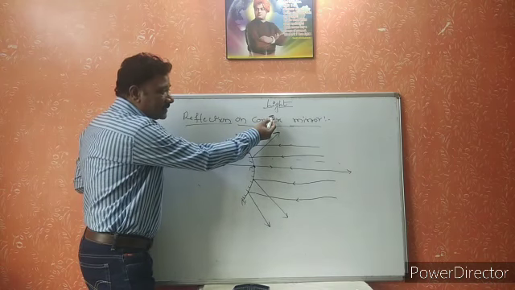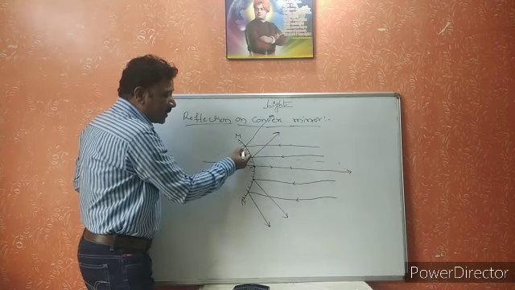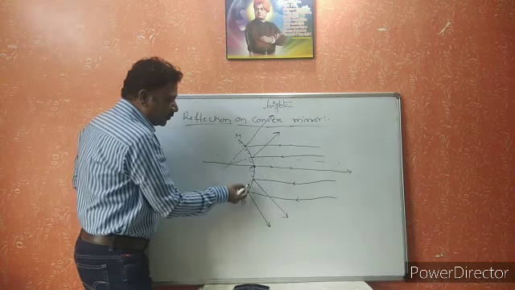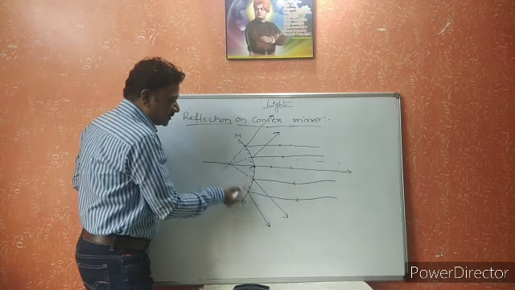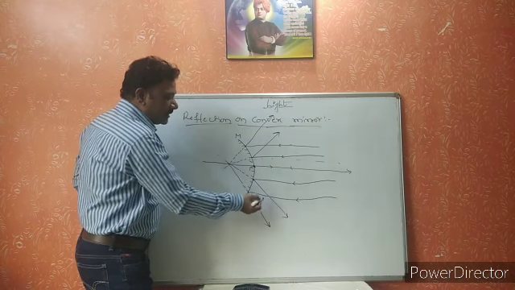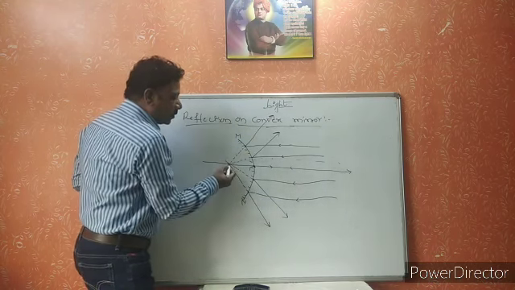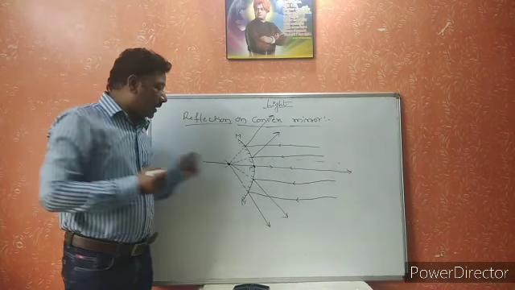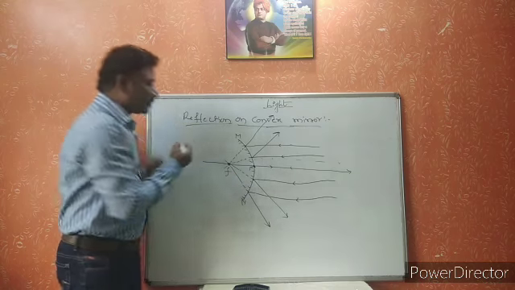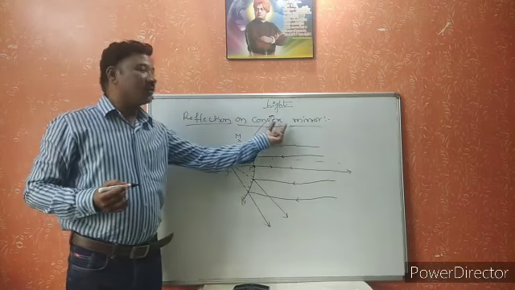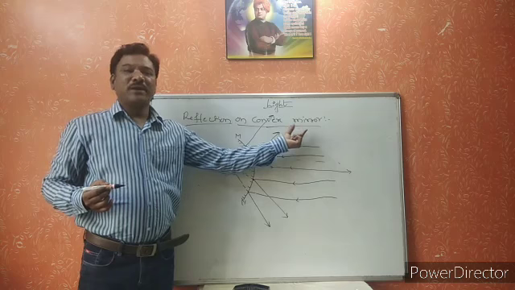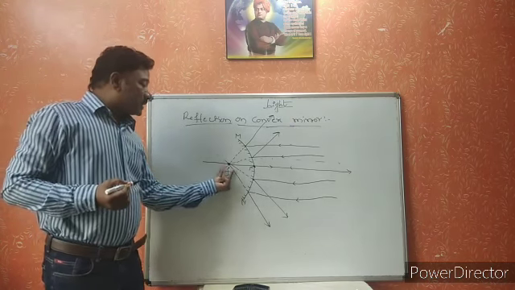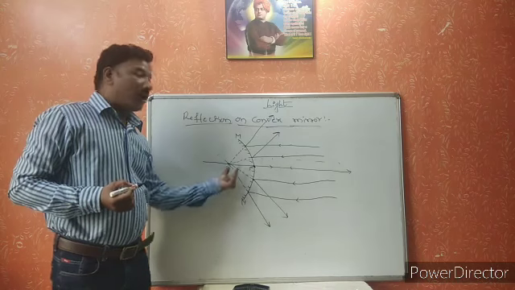Now, let us try to extend these deviated light rays backwards. If we extend these deviated light rays backwards, all of them converge at one point, intersecting at one point. This is called the focus point of the convex mirror.